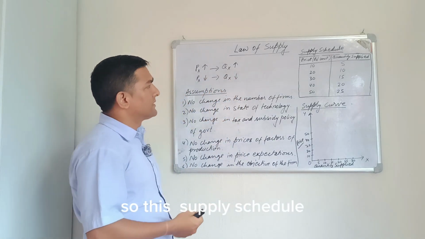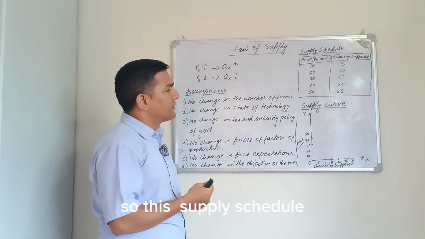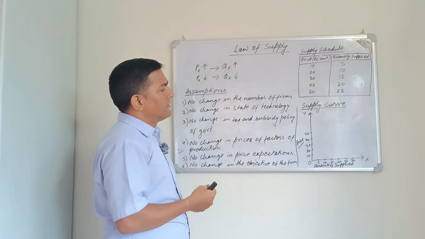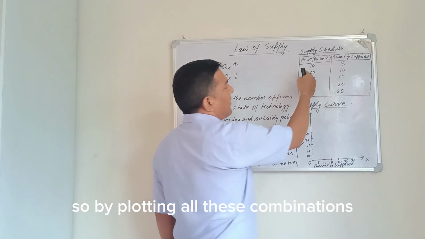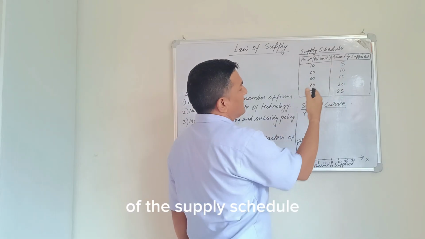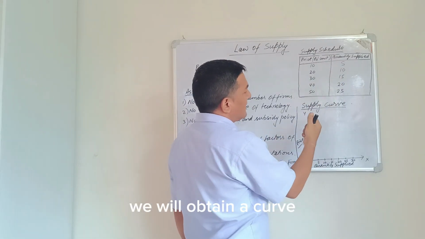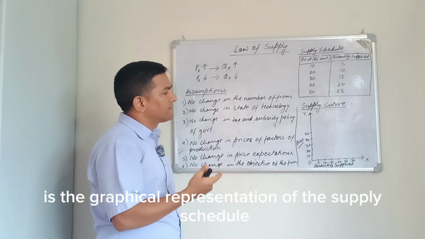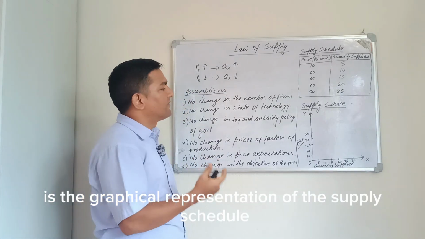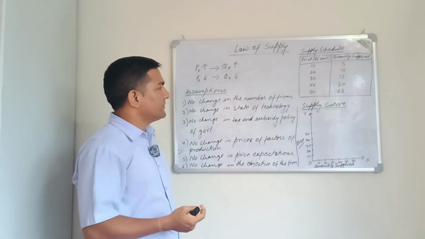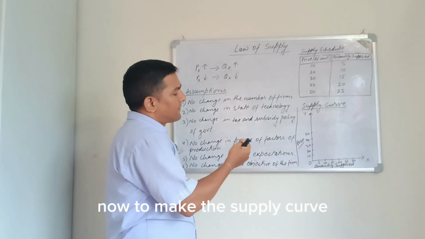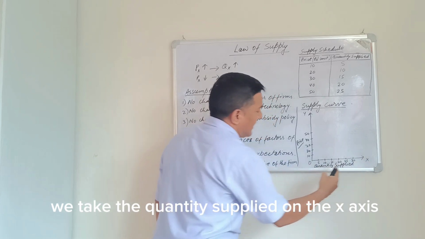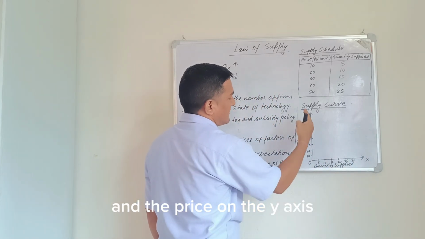This supply schedule can be shown on a graph. By plotting all these combinations of the supply schedule, we obtain a curve which is called the supply curve. The supply curve is the graphical representation of the supply schedule. To make the supply curve, we take the quantity supplied on the x-axis and the price on the y-axis.